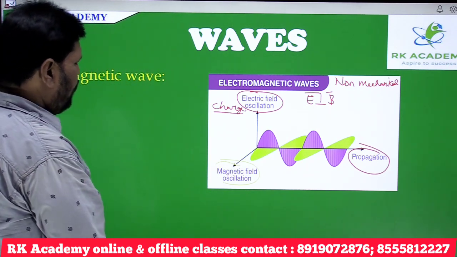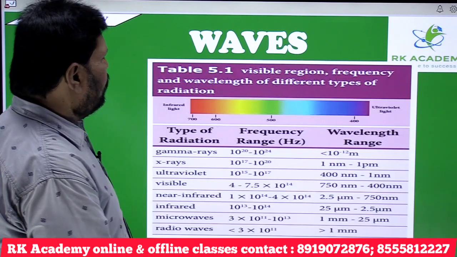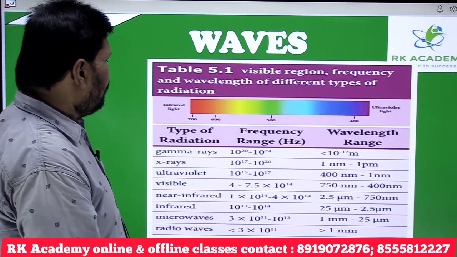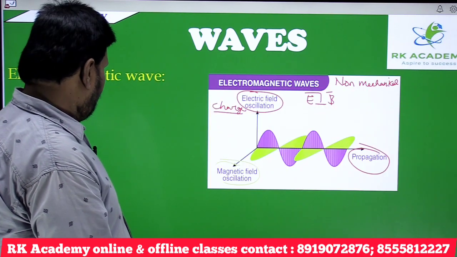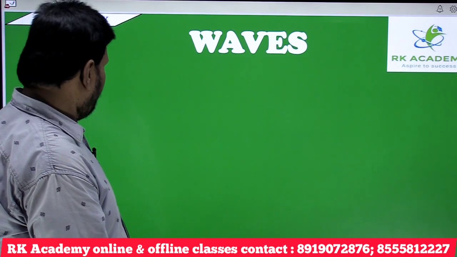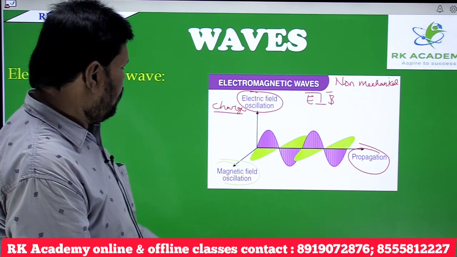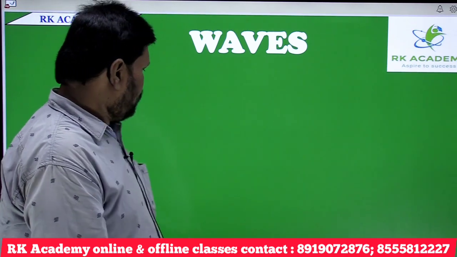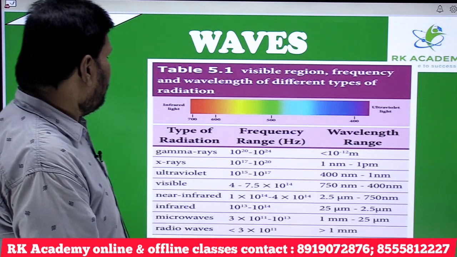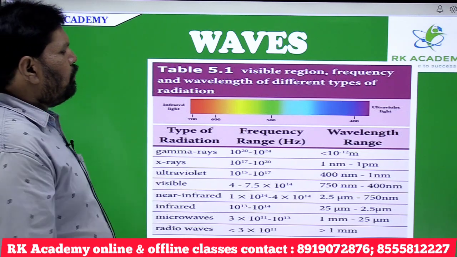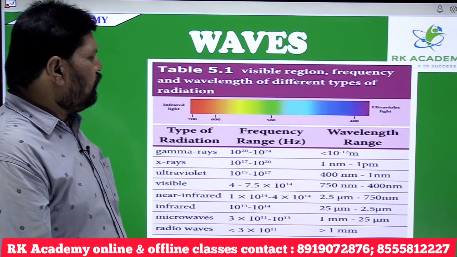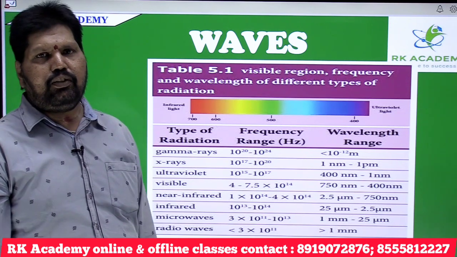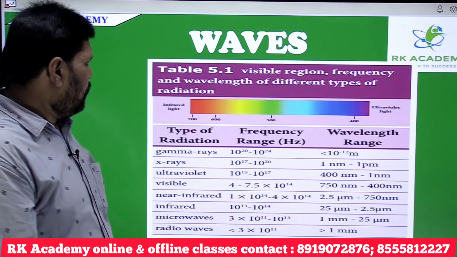Let us see the frequencies and wavelengths of gamma rays. Gamma rays are 10 to the power of 20 to 10 to the power of 24 hertz, and the wavelength range is less than 10 to the power of minus 12 meters.